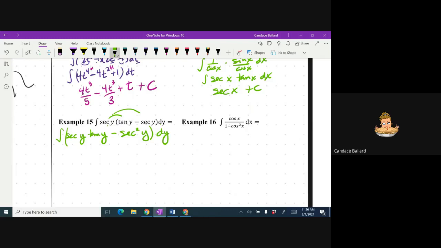What do you guys think? Go back and look it up. Look at the last problem even. All right, I've got a couple people saying that this piece is secant, and I would keep it in y. You don't want to change your variable of integration, okay? Secant squared, what's secant squared integrate to? So what's this piece integrate to? Well, we've got a few people picking it up. Good. Tangent of y. And then what do we put at the end again, everybody? Always, always, always, what goes at the end? Ah, yes, plus c. Good job.